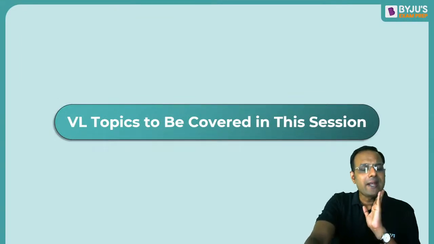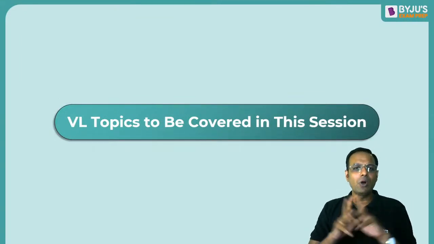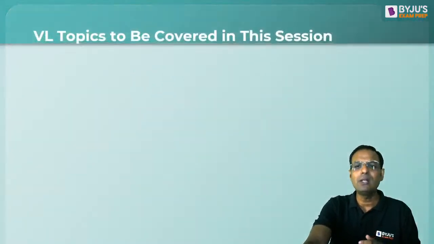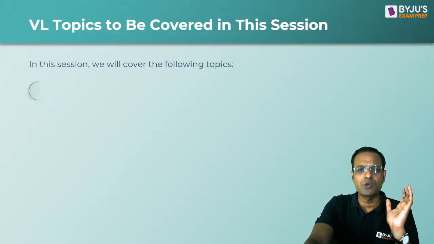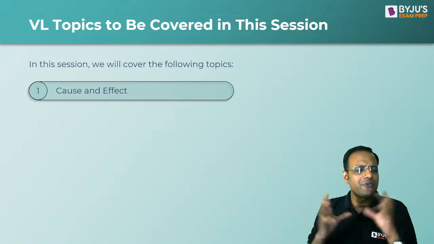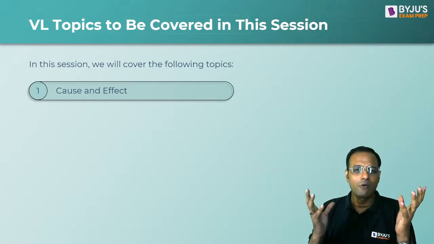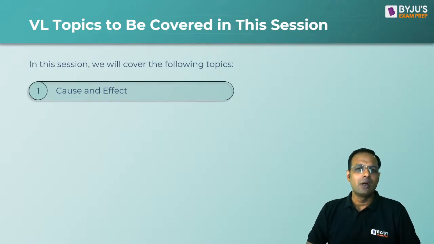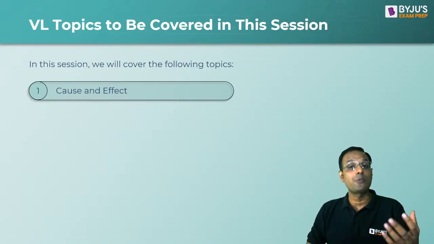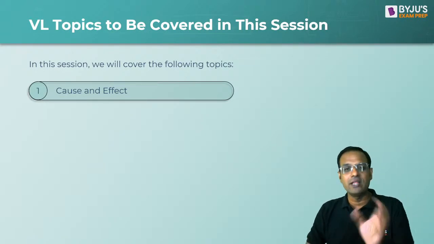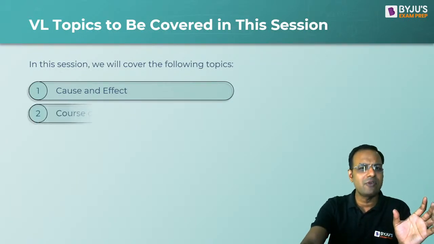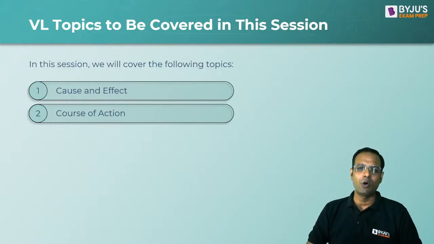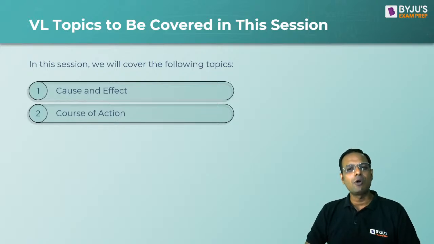All right. And let's talk about today's session. What are the areas that we are going to touch base on today and how the class will look like? We will try and discuss first of all the concepts of cause and effect questions, how the questions will look like, what kinds of possible options we will see, which options to negate and which options to go for in the cause and effect section. This is one area that we will cover. Also, we will be talking about a very important area of verbal logic, that is course of action.